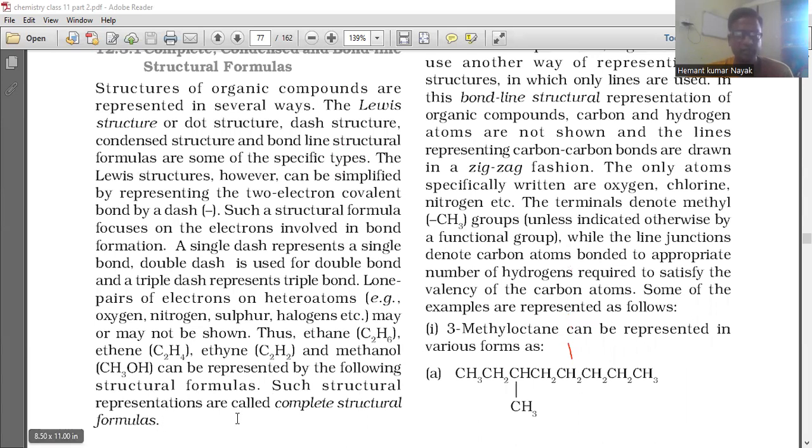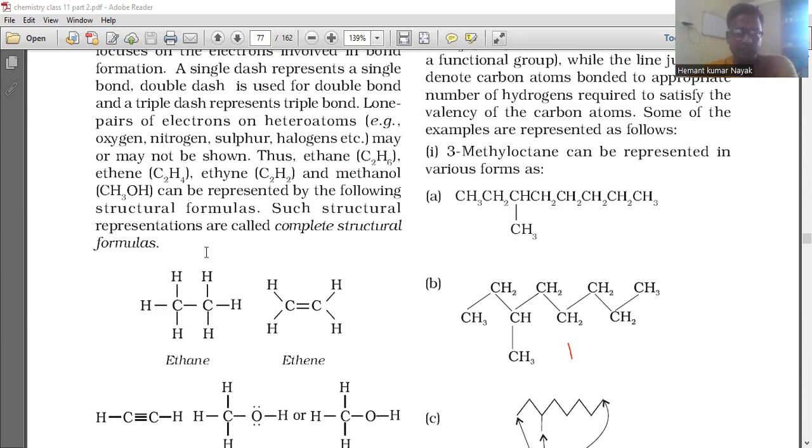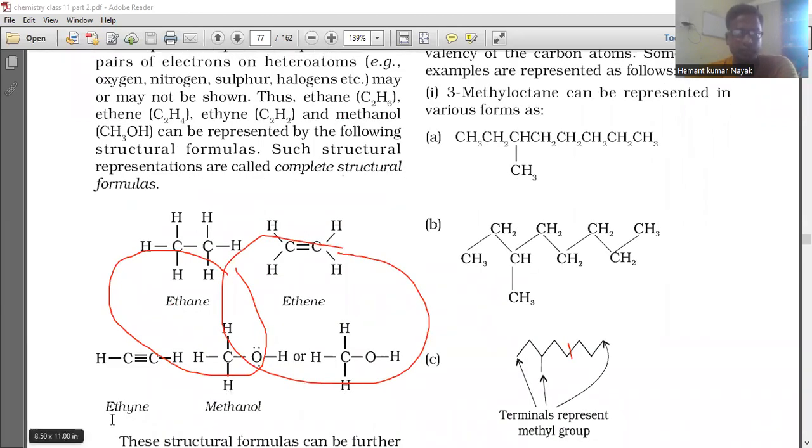Such structural representations are called complete structural formulas. This is the structural formula for ethane, and this is for ethene. Like that, we have formulas for ethyne and for methanol.